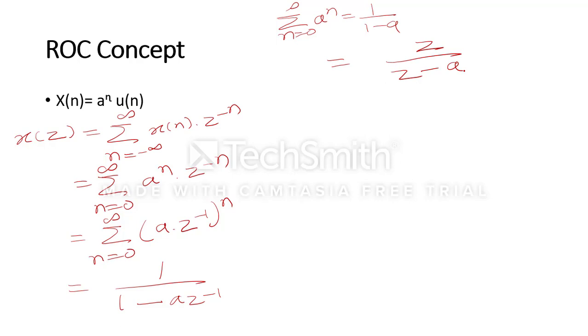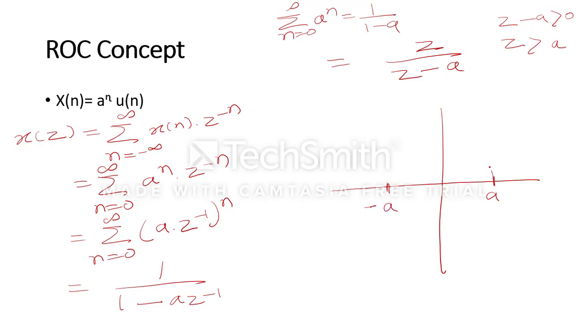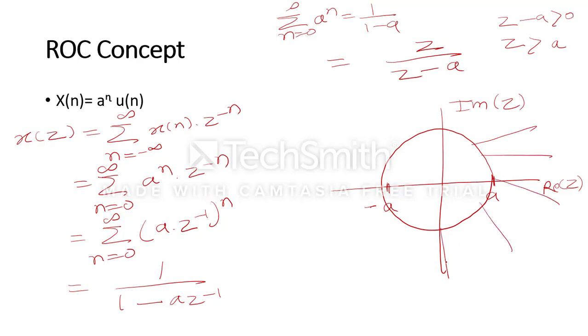Now the ROC concept comes in, because we know that u[n] is there, so |z| minus a is greater than 0. So we can say that |z| is greater than a. When we plot the ROC, a is nothing but a radius, so obviously we are going to plot a circle. So this is our real z-axis and this is our imaginary z-axis. Because |z| is greater than a, the ROC will be outside the circle.